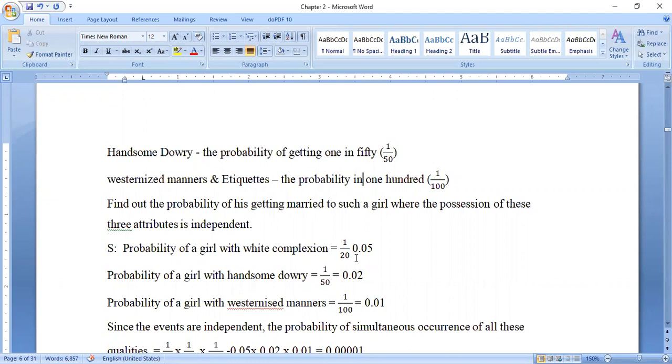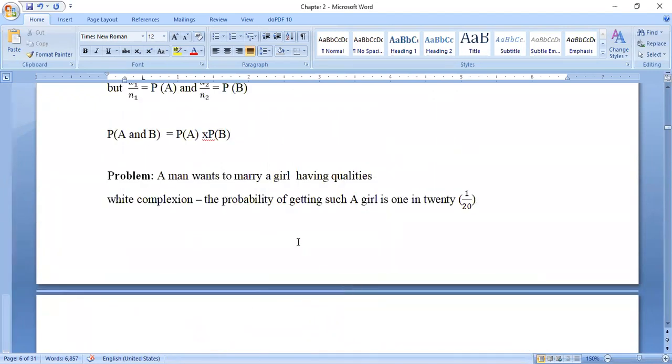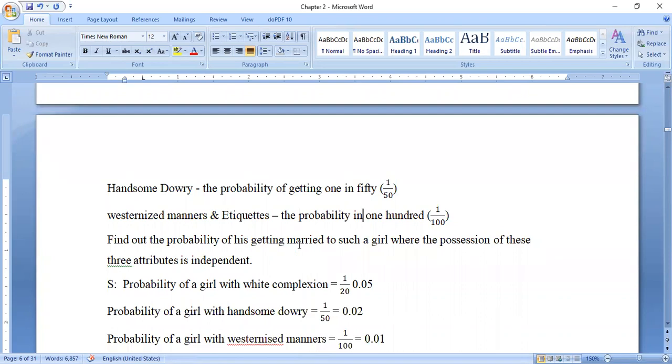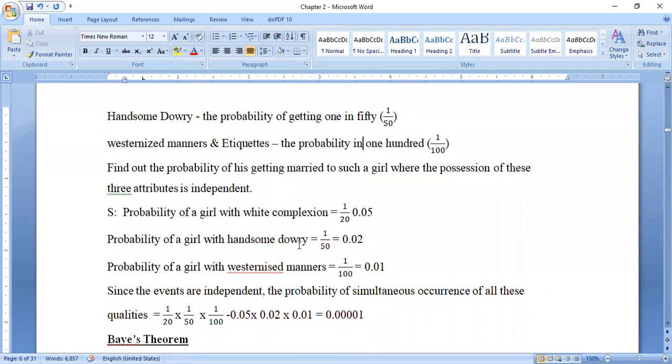By observing this question, for white complexion, out of 20 girls he has seen, 1 girl is of white complexion; out of 50, 1 girl is ready to give the handsome dowry; and westernized manner is 1 by 100. So the probability of a girl with white complexion is 1 by 20, which equals 0.05.